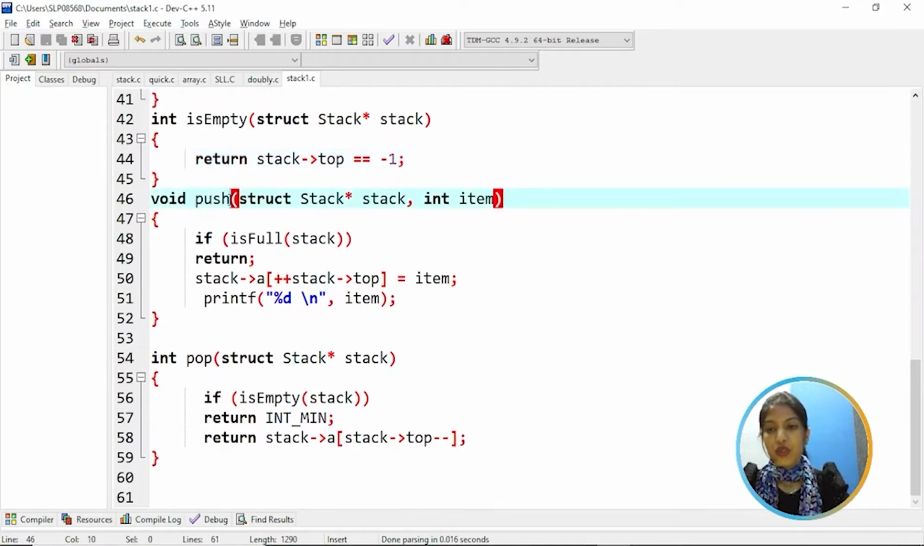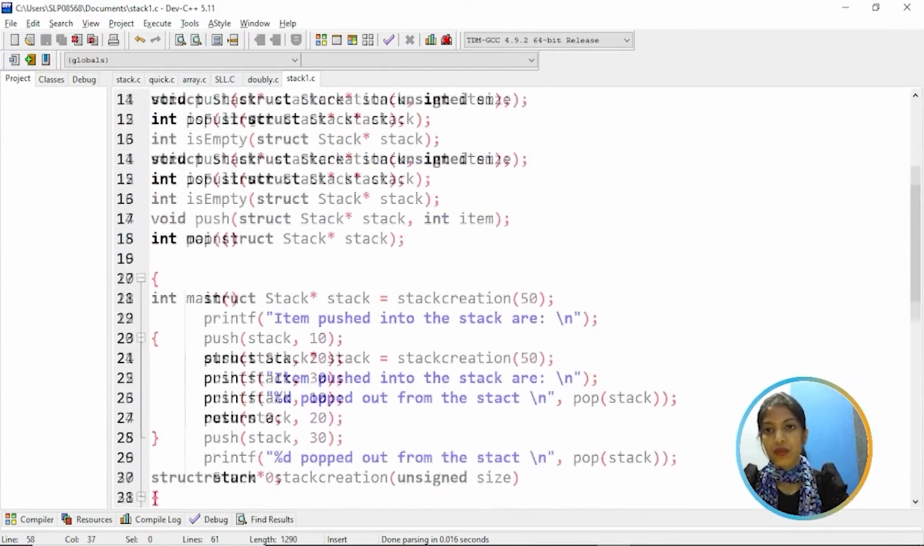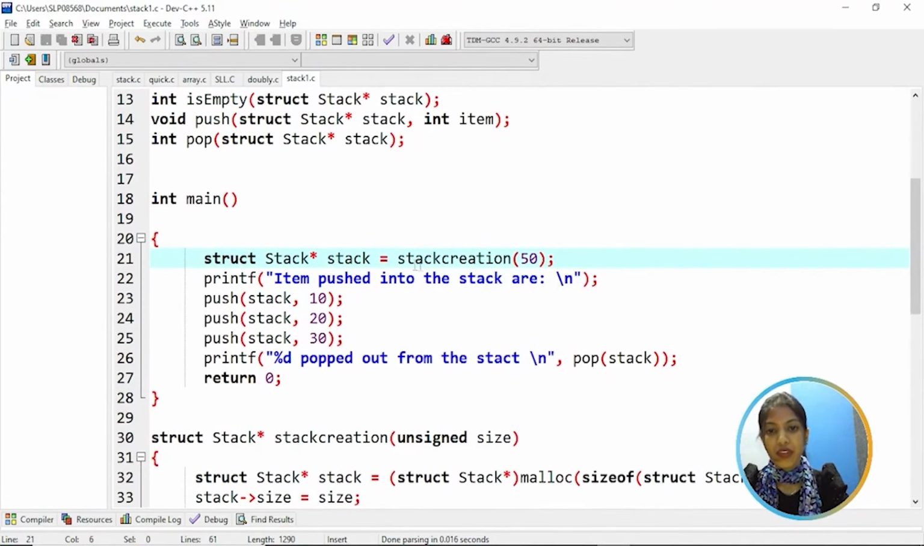Then the push function is used to insert an item into the stack. So it checks if it is full, return, else stack of top is assigned the item. That means the item is assigned to the top of stack. And then pop is used to delete the item from a stack. So it checks if the stack is empty, already empty, then return, else decrement the stack of top by 1.